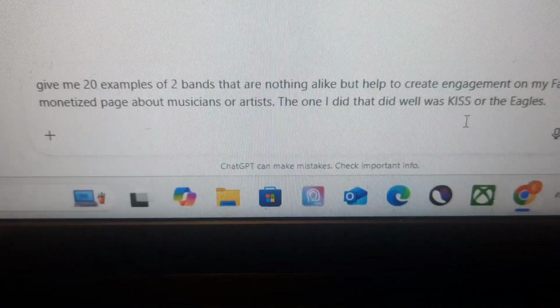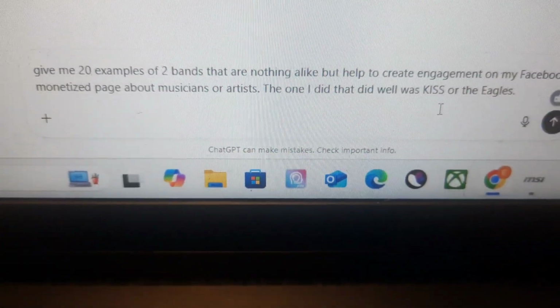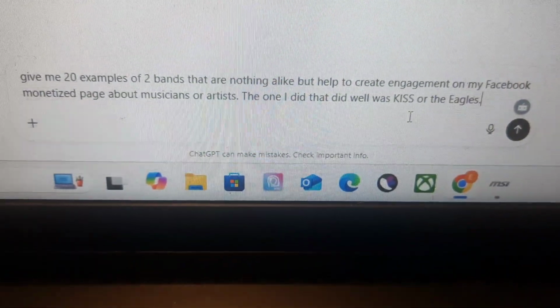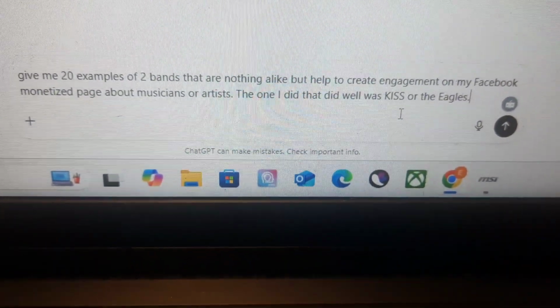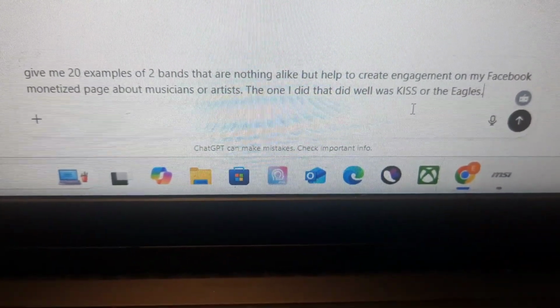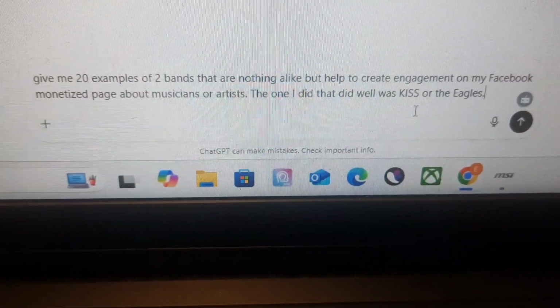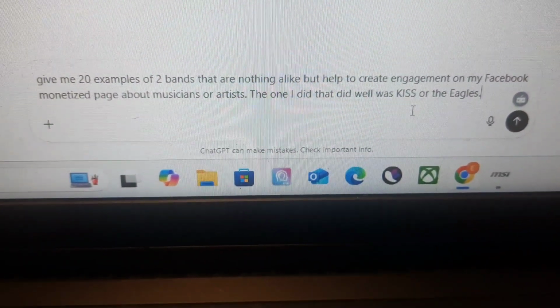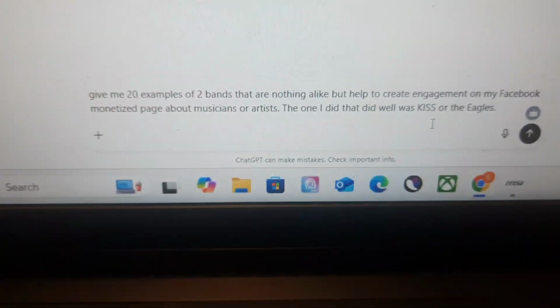And remember, the more exact your prompt is with ChatGPT, the better the output. So let's show you the example. You can see here I put, give me 20 examples of two bands that are nothing alike, but help to create engagement on my Facebook monetized page about musicians or artists. The one I did that did well was Kiss or the Eagles. Let's press enter and see what happens.